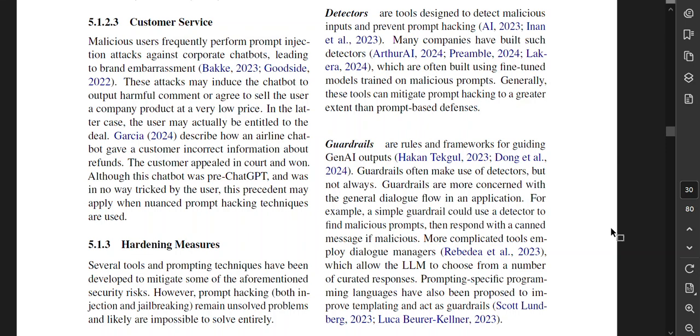Detectors are tools used to detect malicious inputs and prevent prompt hacking. Many companies have built such detectors, which are often built using fine-tuned models trained on malicious prompts. Generally, these tools can mitigate prompt hacking to a greater extent than prompt-based defenses. Guardrails are rules and frameworks for guiding Gen AI outputs. Guardrails often make use of detectors, but not always. Guardrails are more concerned with the general dialogue flow in an application. For example, a simple guardrail could use a detector to find malicious prompts and then respond with a canned message if malicious. More complicated tools employ dialogue managers, which allow the LLM to choose from a number of curated responses. Prompting specific programming languages have also been proposed to improve templating and act as guardrails.